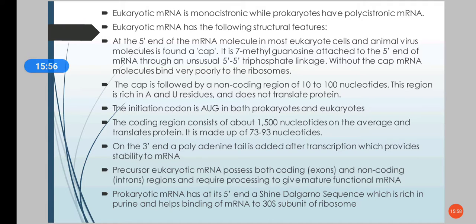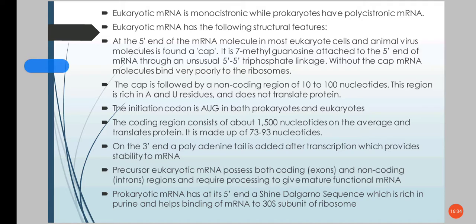Apart from the cap, we have non-coding regions of 10 to 100 nucleotides. This region will be rich in adenosine and uracil residues, and this non-coding region will not code for proteins. They will not translate proteins. The initiation codon will be AUG in both prokaryotes and eukaryotes. The coding region will consist of about 1500 nucleotides on average, and they translate into protein.